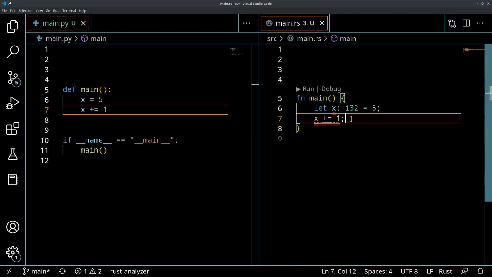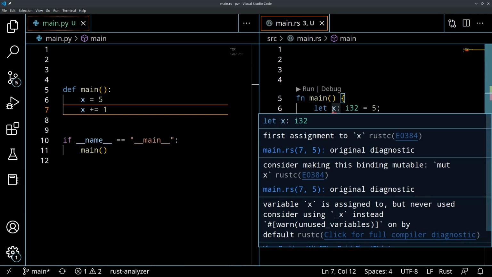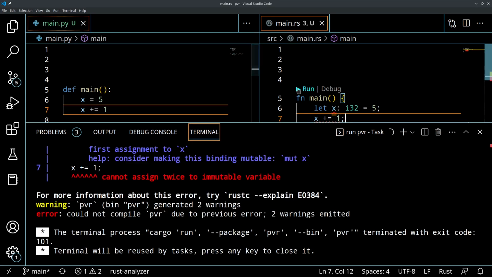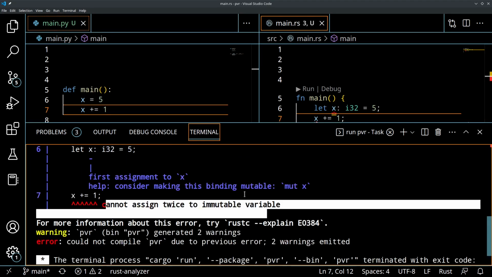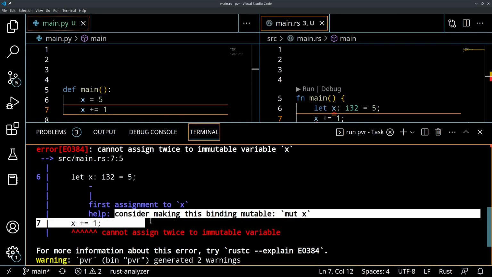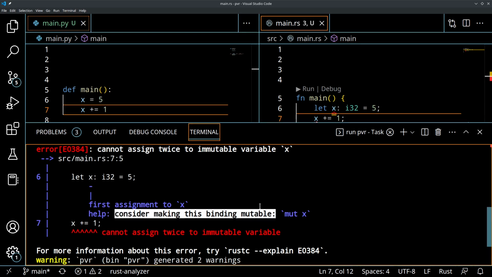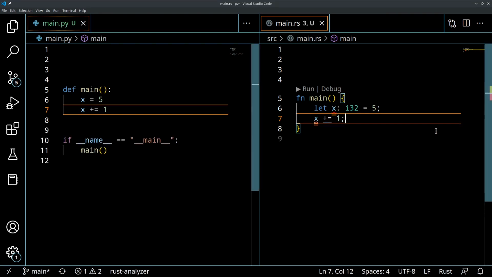So what's happening here is x is immutable. And if I run this code and let it compile, cannot assign twice to immutable variable. And let's see what it says. Consider making this binding mutable. So the compiler in Rust, by the way, is extremely friendly. It almost tells you exactly what your error is.